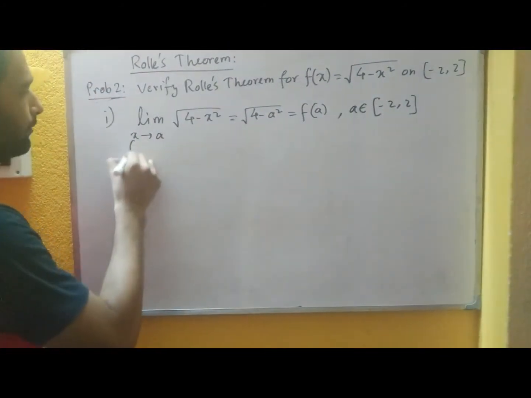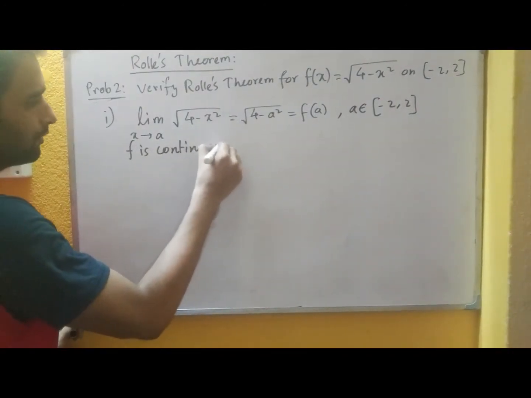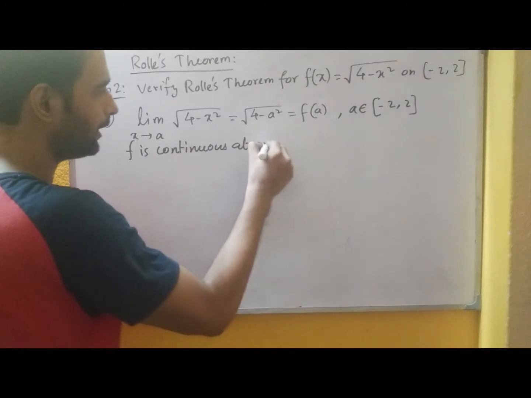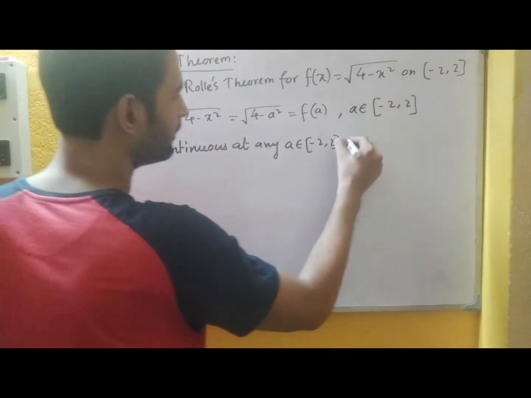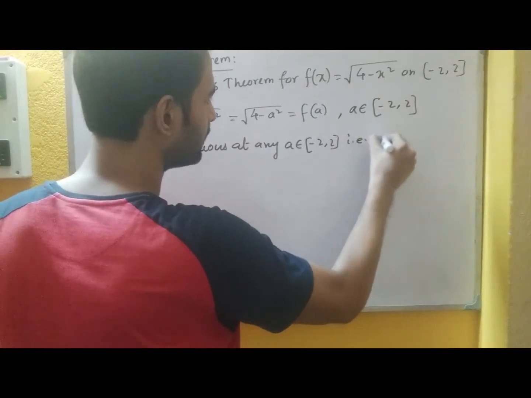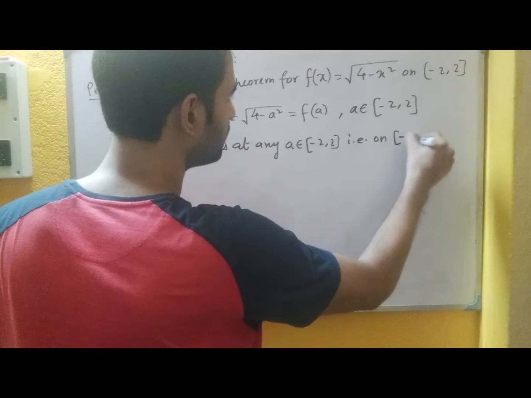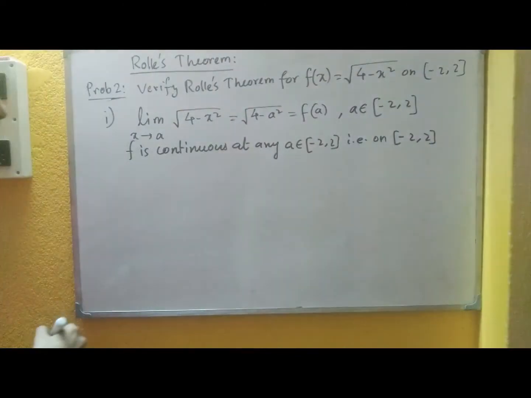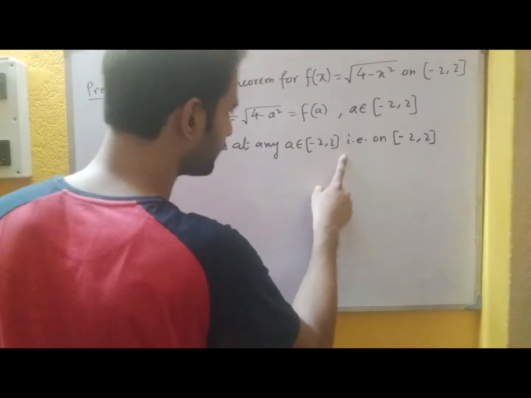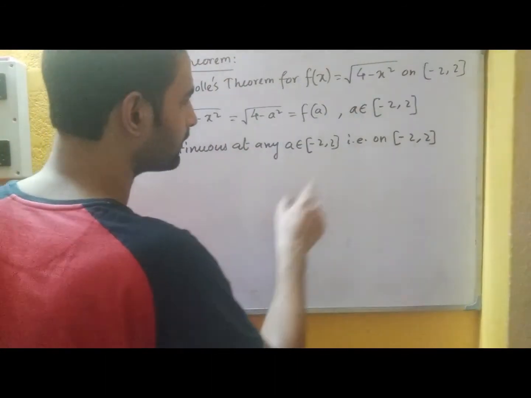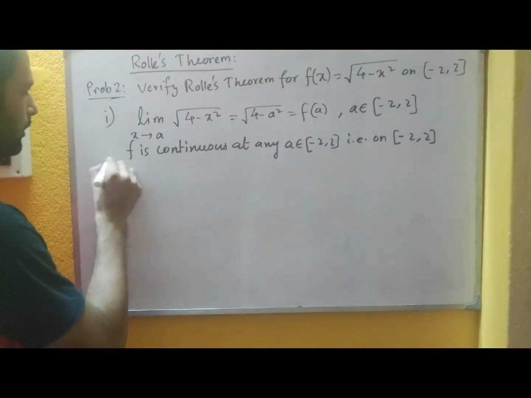So we can say that f is continuous at any a belonging to the closed interval minus 2 to 2. Because it is continuous at every point in the closed interval minus 2 to 2, that means the function is continuous on the interval minus 2 to 2.